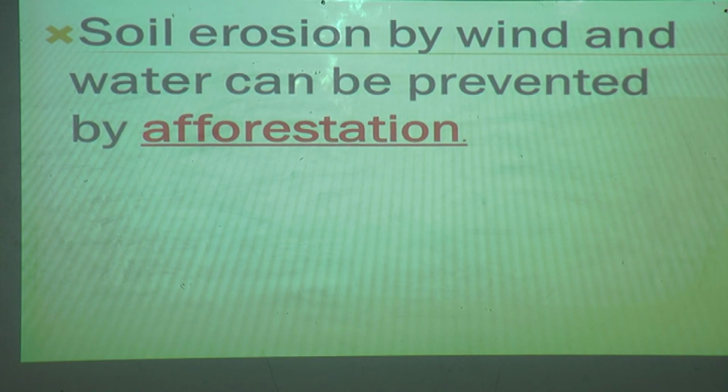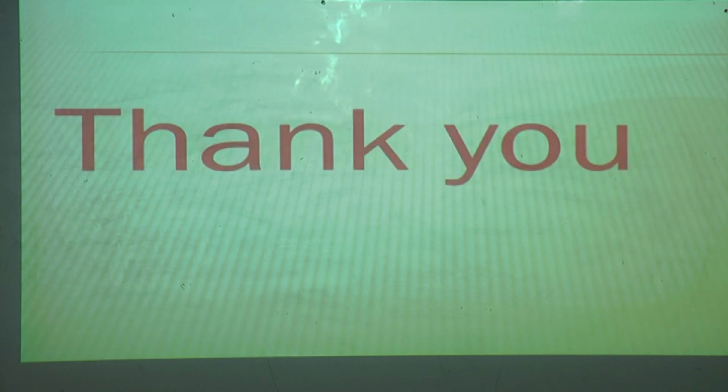Soil erosion by wind and water can be prevented by afforestation. How can we prevent soil erosion? We can stop soil erosion by planting trees. Along the river side we can build embankments, correct? So these are the steps we can take.